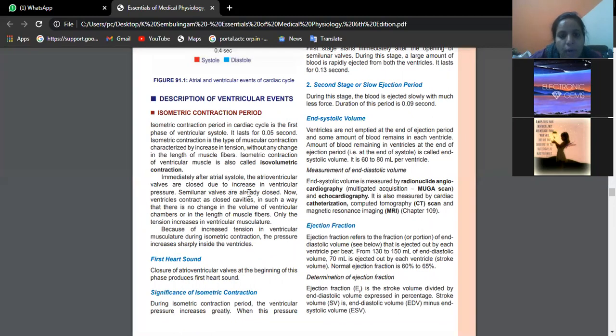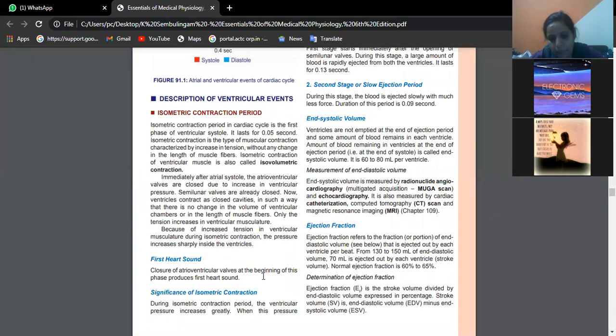You see, semilunar valves are already closed. AV valves are also closed. So tension in the ventricular musculature is increasing. There is a sharp rise in the pressure inside the ventricles. So here, closure of AV valves at the beginning of the isometric contraction period is producing the first heart sound.